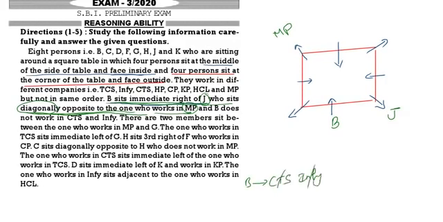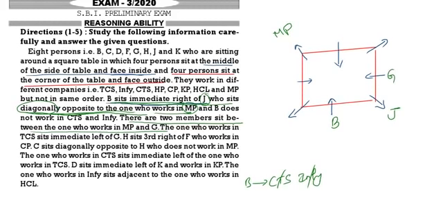You should remember this. Then there are 2 persons between MP and G. Already if you take MP, 2 persons, B is already there. That means MP, 2 persons, and here I will write G.